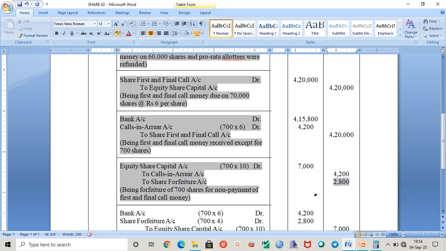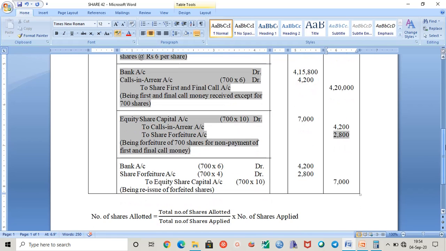So you already know that share forfeiture amount is actually the amount that has been already paid by the number of shares. So 700 into 4, that 4 rupees is for application and allotment. So 700 into 4, that application and allotment money is already paid by 700 number of shares. So 700 into 4 will be 2,800. So that way also you can try to understand the situation. Now we are making the reissue of number of shares.